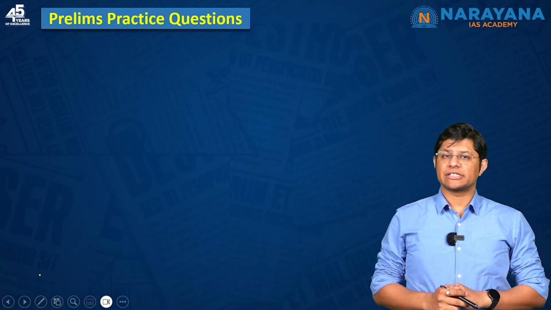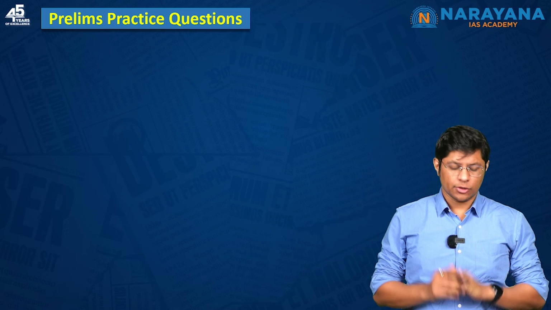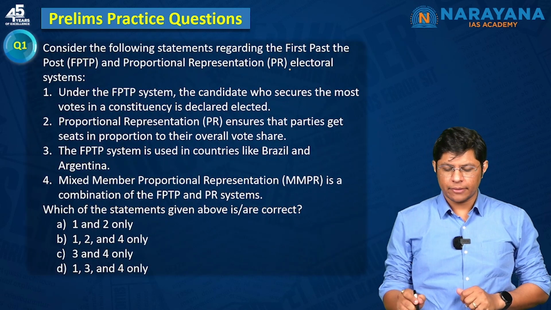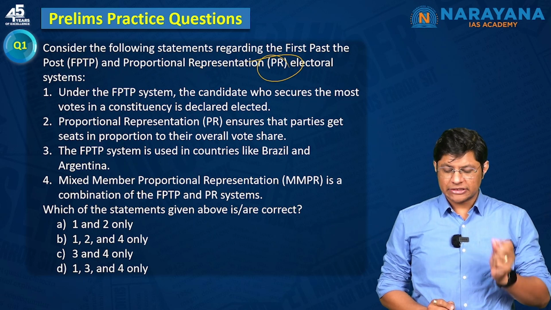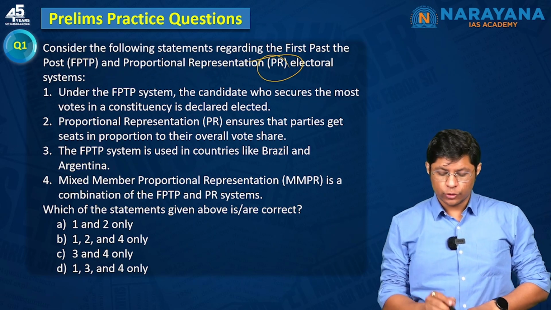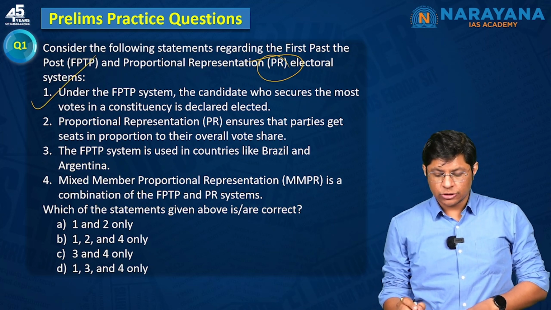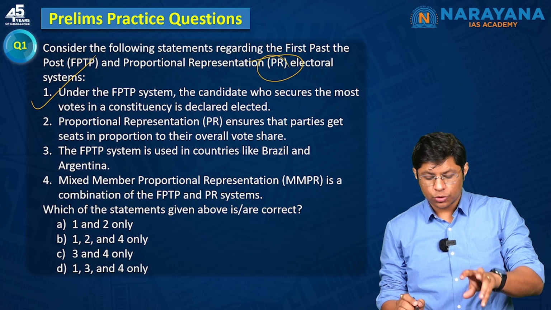Students, now it's time to discuss prelims practice questions. So let's get started. Question number 1. This is with respect to first past the post and PR system. Under the first past the post, the candidate who secures the most votes in a constituency is declared elected. Correct. PR system ensures that parties get seats in proportion to their overall vote share.